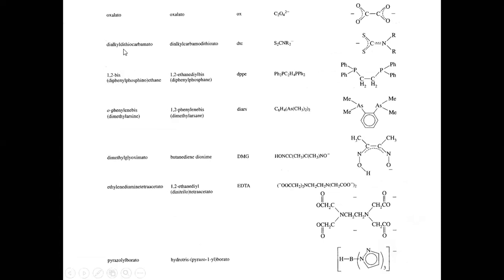Dialkyl dithiocarbamate. These are the most common complexes. Generally, DMG is asked in the PG entrances. Dimethylglyoxime, which is used to determine nickel. For the determination of nickel, we use this DMG, where nickel bonds with it. That's a different chemistry, we'll learn at the end in the applications. Ethylenediaminetetraacetate, EDTA, simply EDTA.